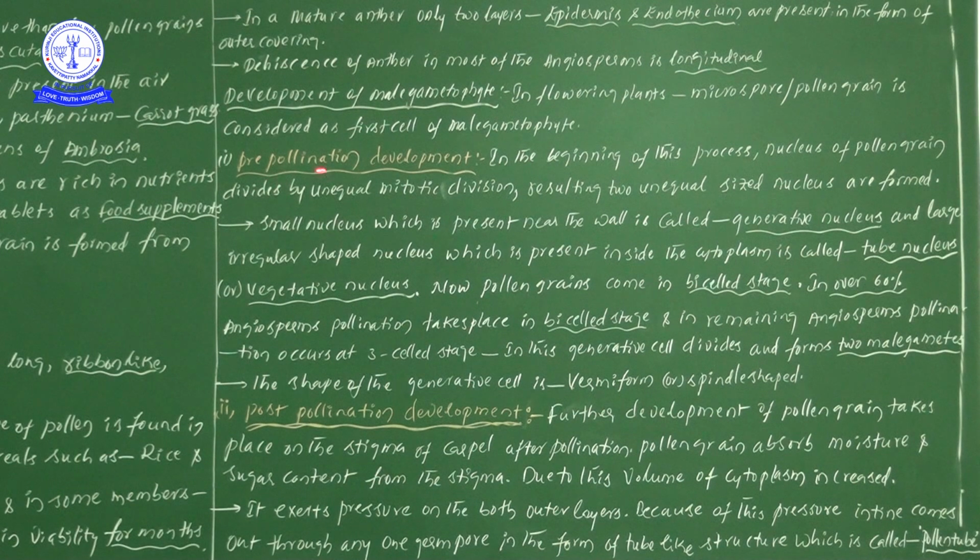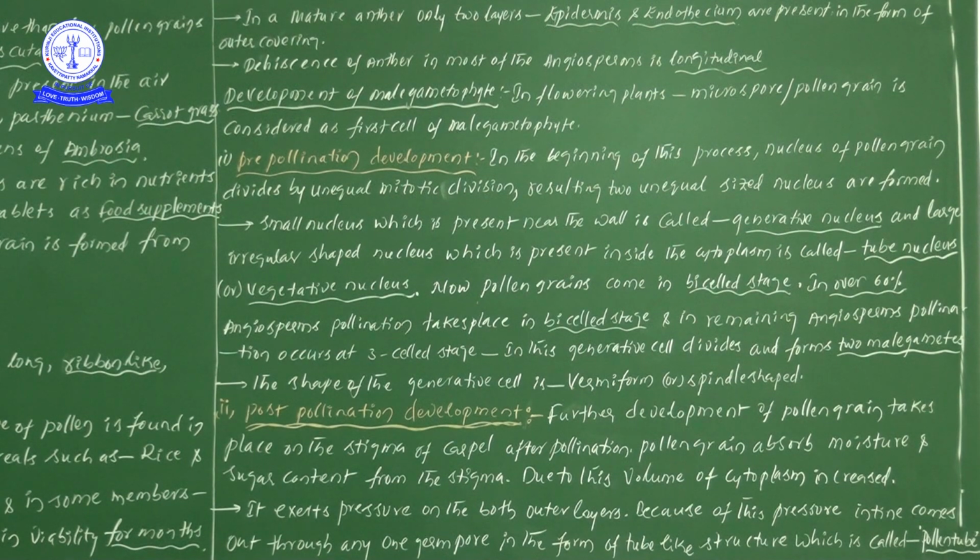Now here, pre-pollination development. This side heading I newly changed. Pre-pollination development means before pollination. What modifications or changes take place in the pollen grains?